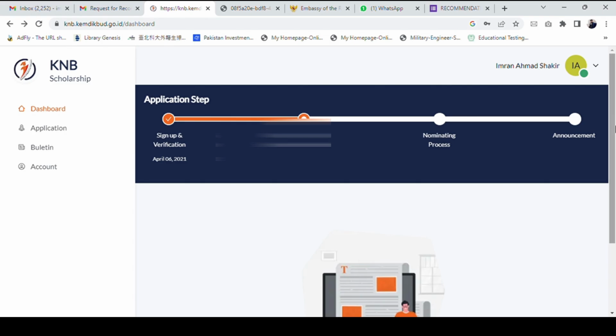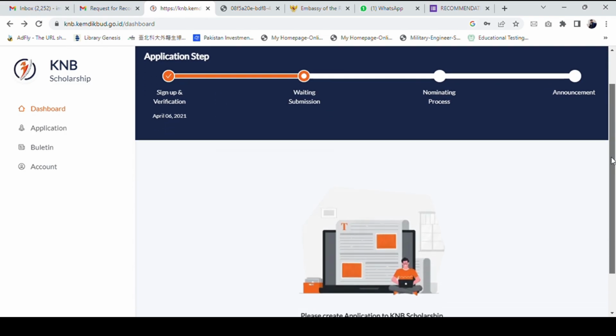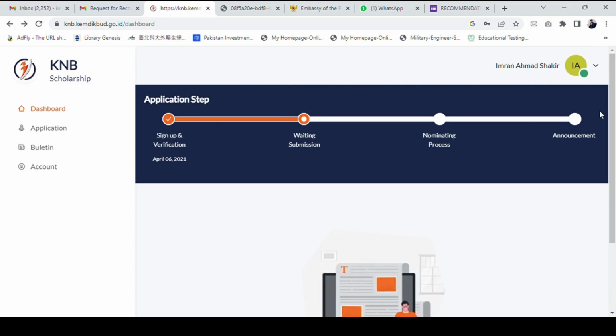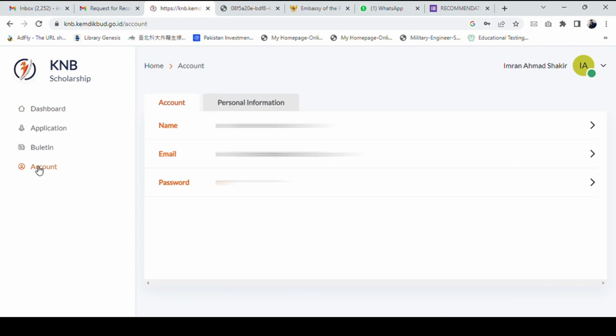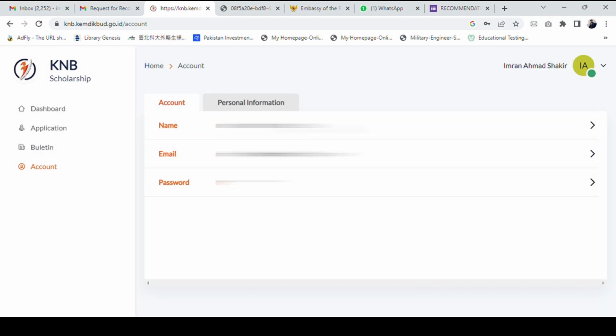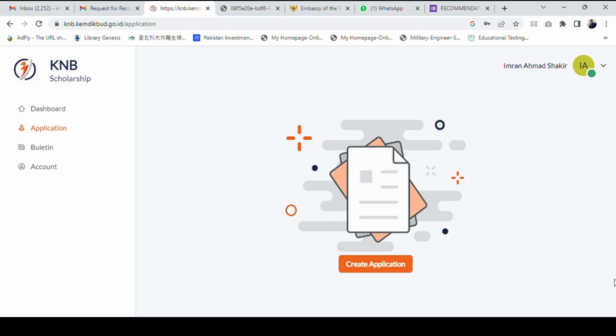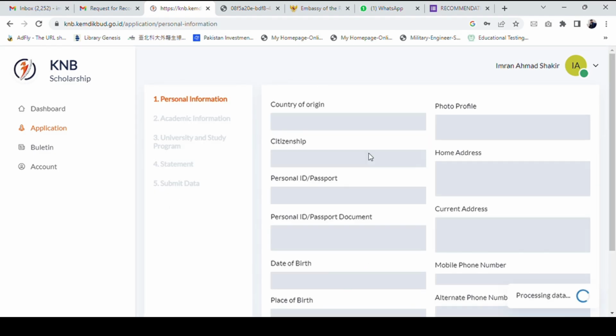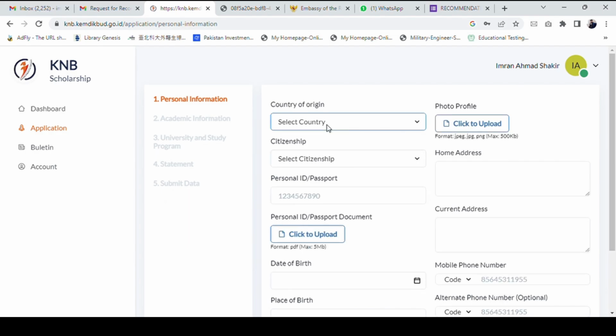Here you can see the dashboard, and to the left side you can see your account here and also your personal information. Yeah, so you have to fill all the personal information here. Choose your country, citizenship, and your home address, your passport, everything, date of birth and contact.